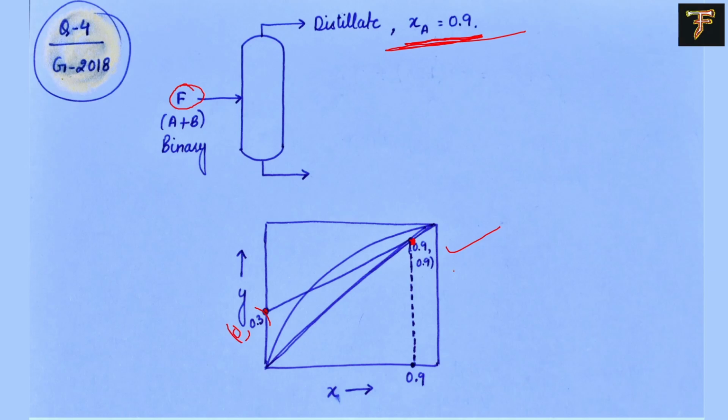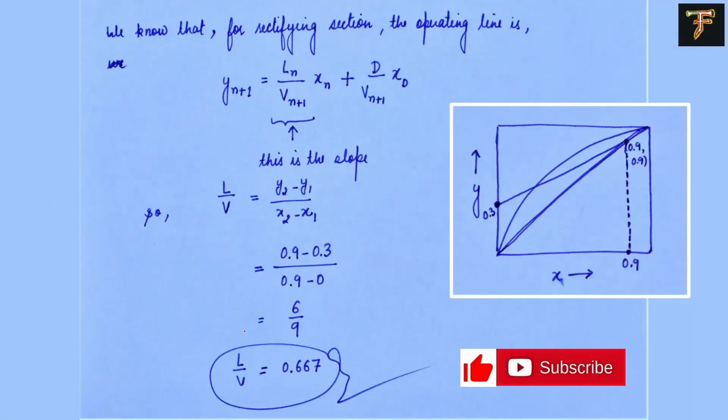So we know both the coordinates, 0.9, 0.9 and 0, 0.3. They have asked what will be the ratio of the liquid flow rate to the vapor flow rate, the L by V ratio. This is our rectifying operating line, and that's how we write it for the rectifying section.